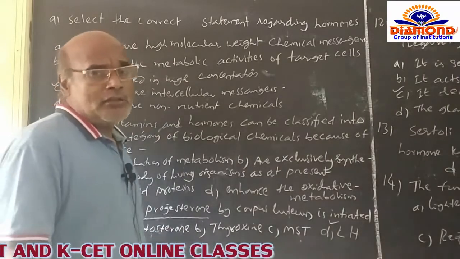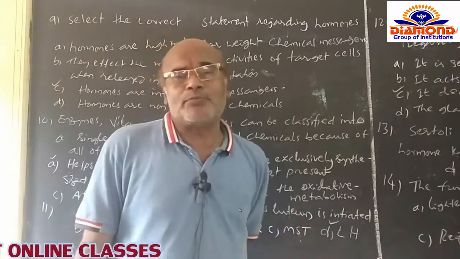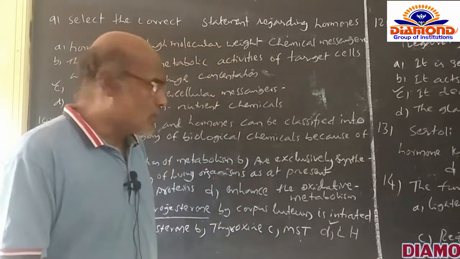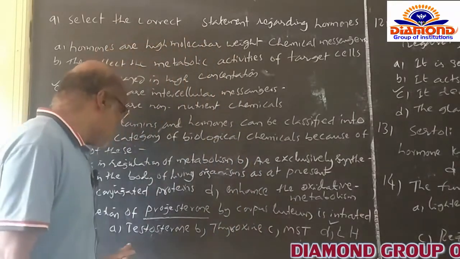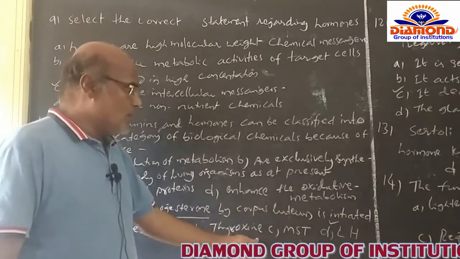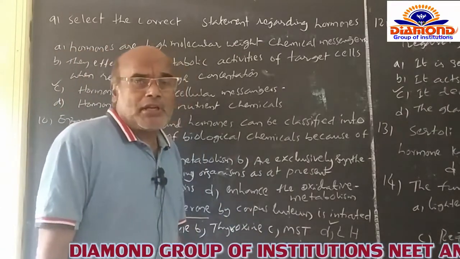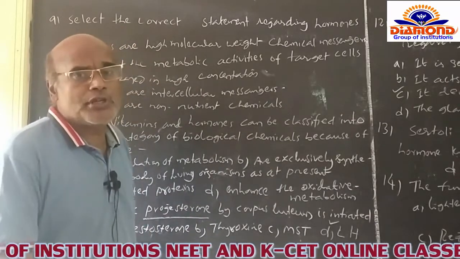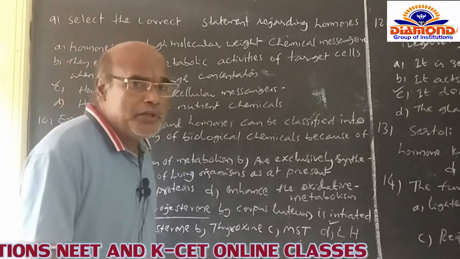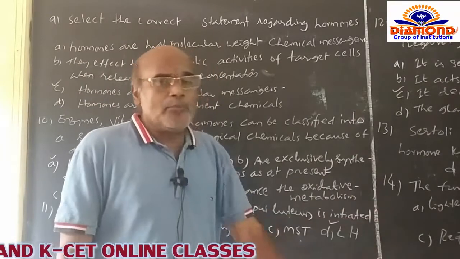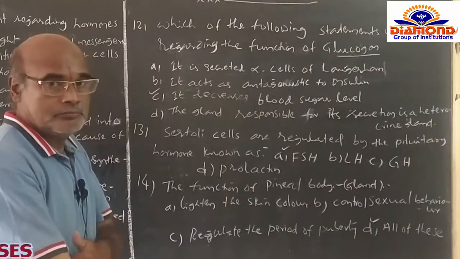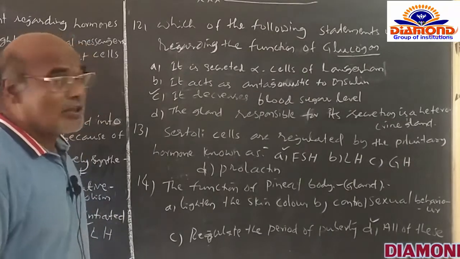The progesterone exists for 4 months of the pregnancy to maintain the pregnancy by the uterus. Among the 4 options, A, B, C and D, option D is correct. Luteinizing hormone stimulates the corpus luteum to secrete the progesterone to maintain the pregnancy till it completes the 4 months. And after that you go for the other questions.